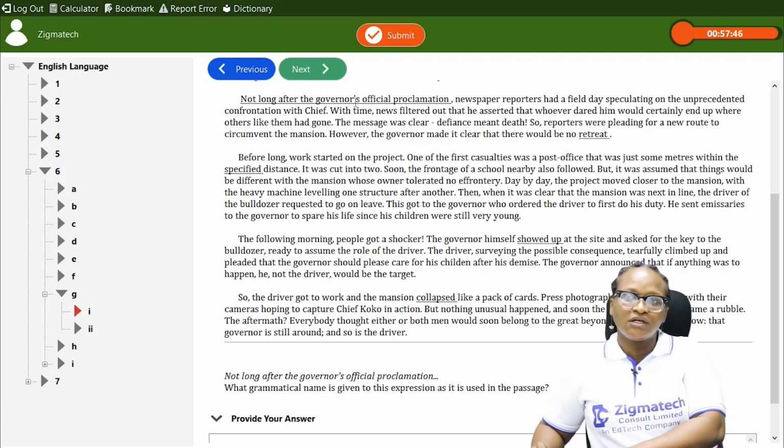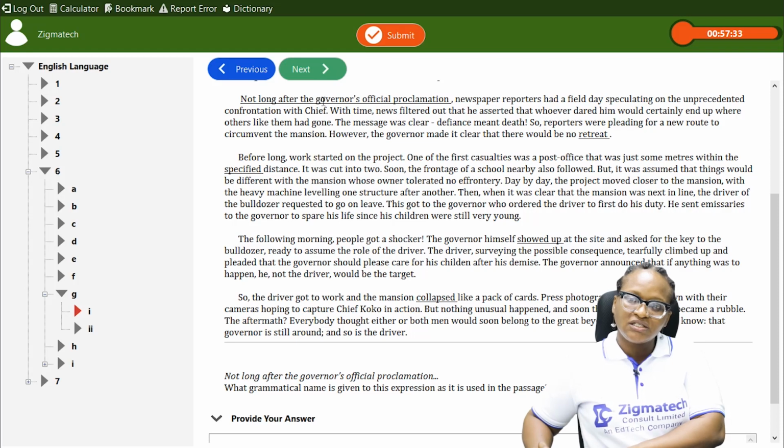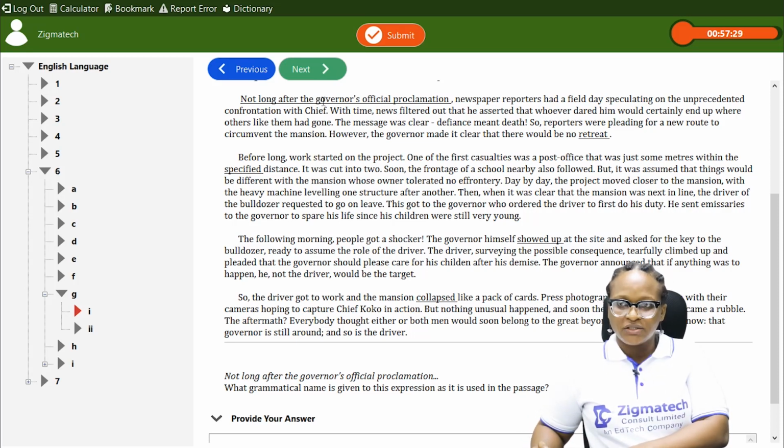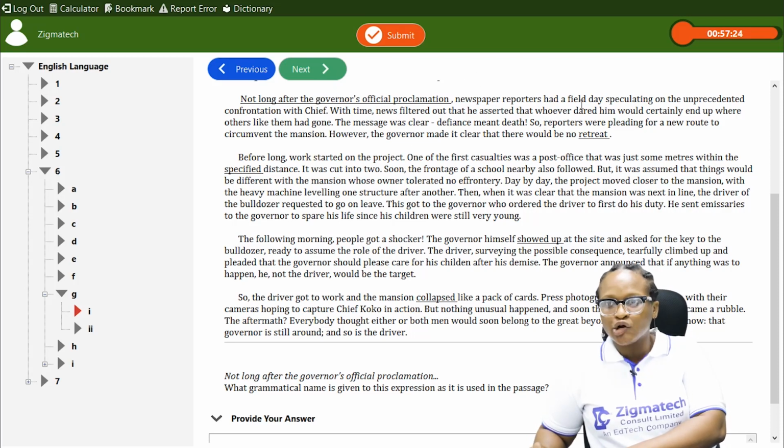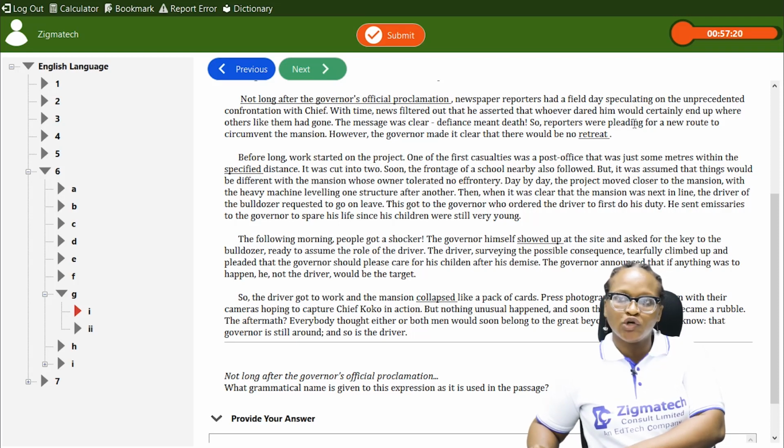Not long after the governor's official proclamation. These are articles, nouns, adjectives, nouns. So we don't have any adverb here, and we don't have any verb. Because we don't have any verb in the group of words, it is an adverbial phrase of time. So what's the function? I will go to the main clause from this point, newspaper, after the comma. That's where the main clause is.